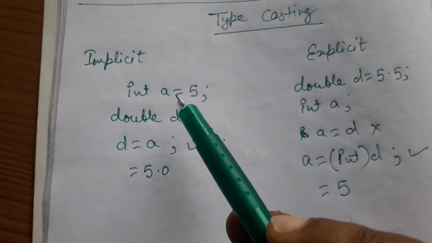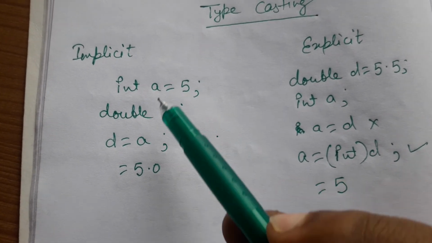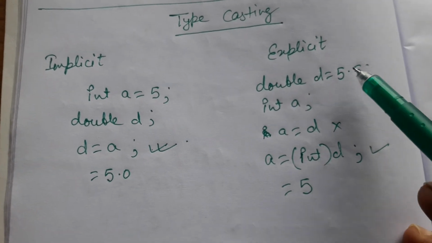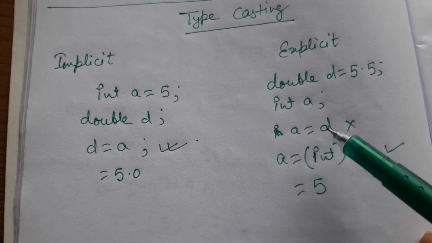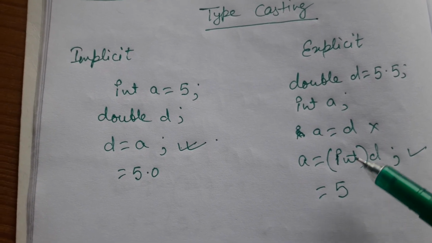That means if our source is smaller than the destination, that is implicit typecasting. If our source is bigger than the destination, that is called explicit typecasting. Okay.